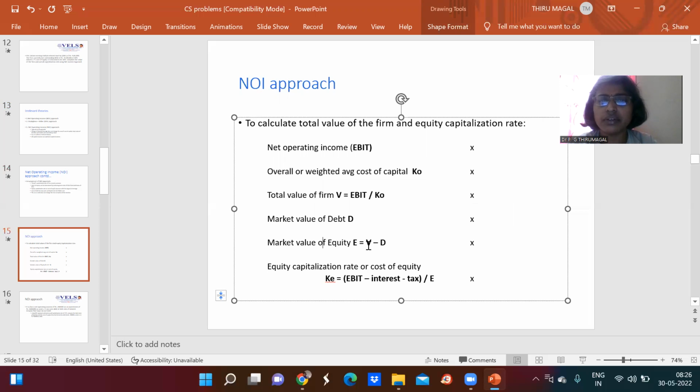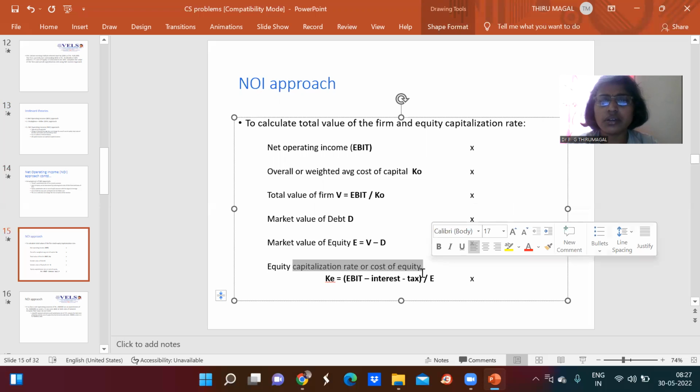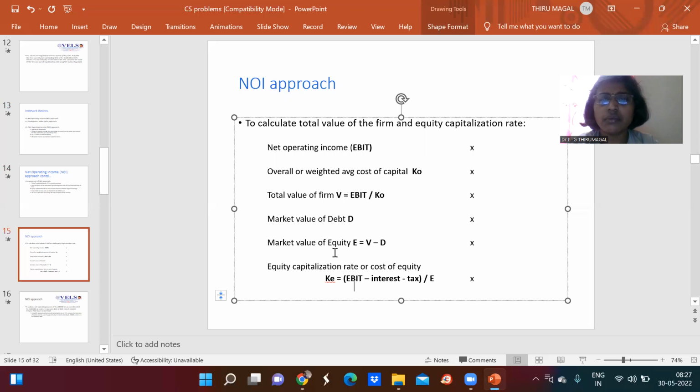The market value of equity is calculated as E equal to V minus D, that is, total value of the firm minus the market value of the debt. Then the equity capitalization rate, or cost of equity, is calculated using the formula KE equal to EBIT minus interest minus tax, the whole divided by E. This is the formula through which you can calculate the cost of equity.